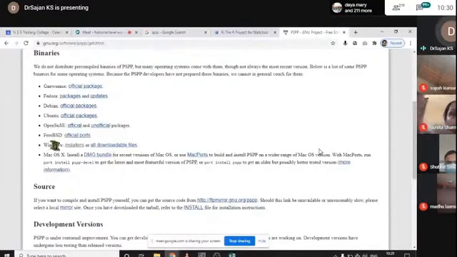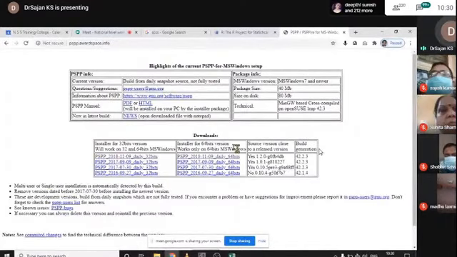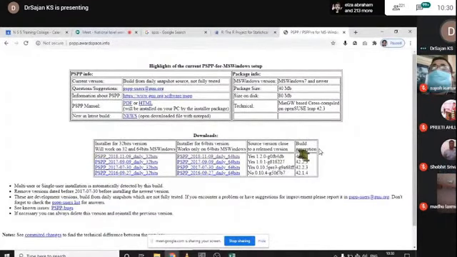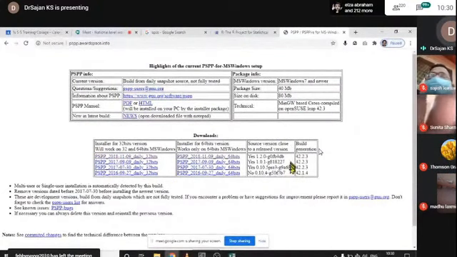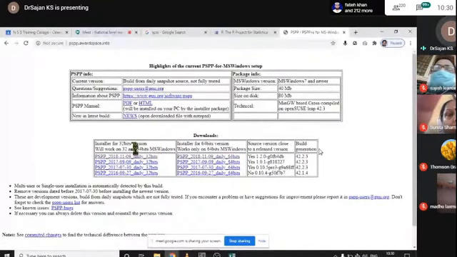Now here in the Windows installers, there are several build generations available, in which the latest generation is good, and for the 32-bit version there is a package available, and for the 64-bit version there is another package available.